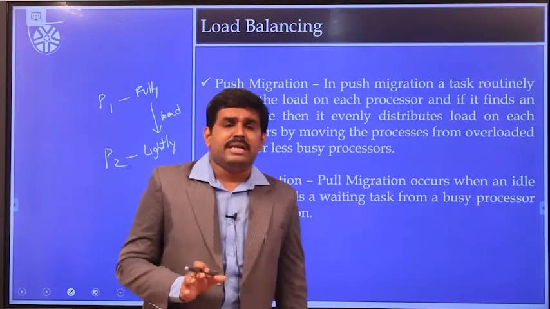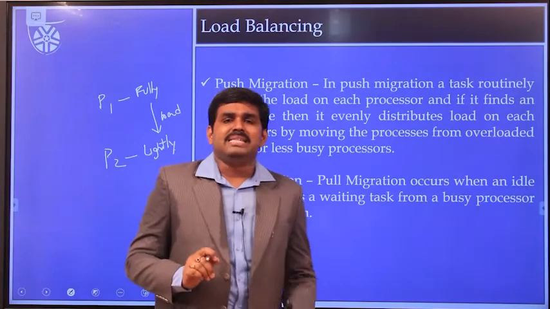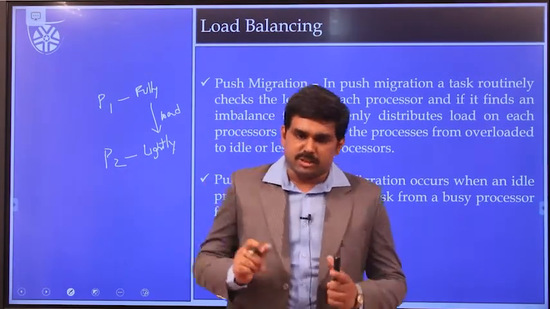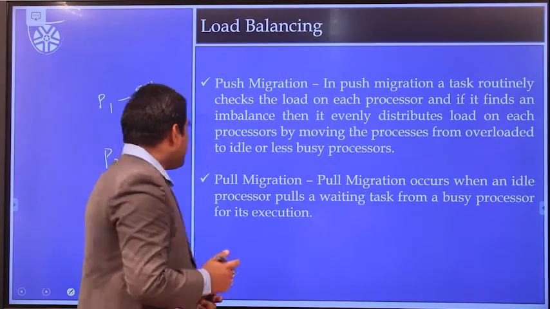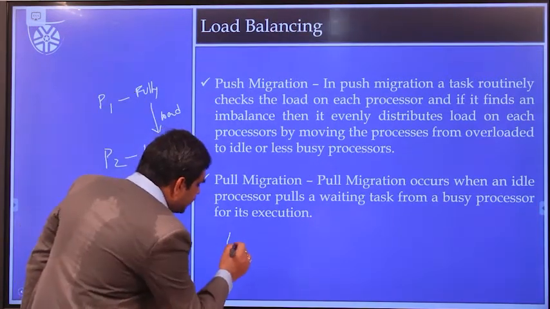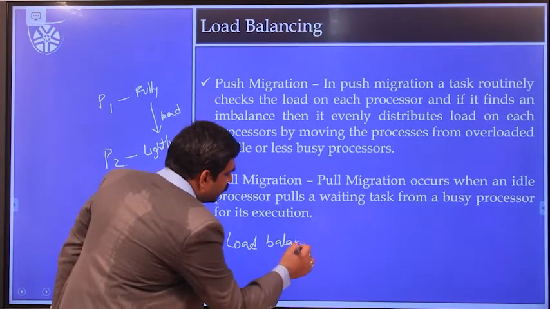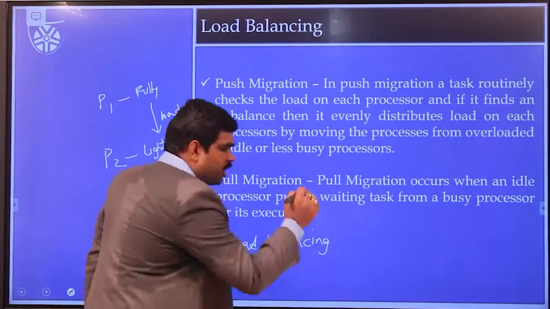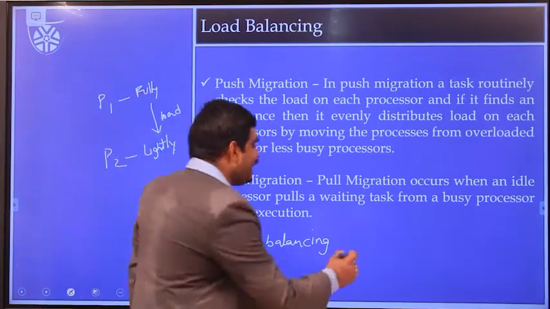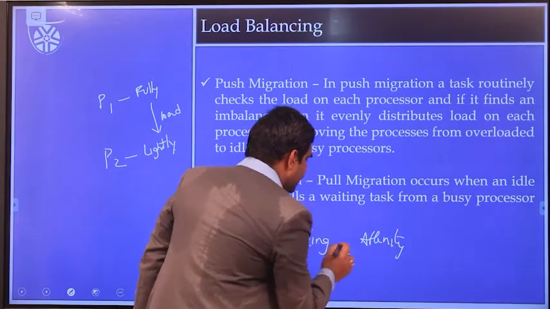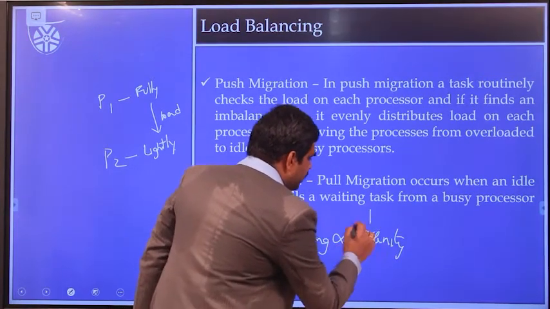Now there is a question. What kind of relationship is there between affinity and migration, push or pull? Load balancing can be carried out through either pull migration or push migration, and it has what kind of relationship with affinity? That is an inverse relationship.